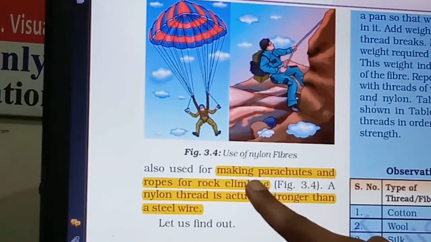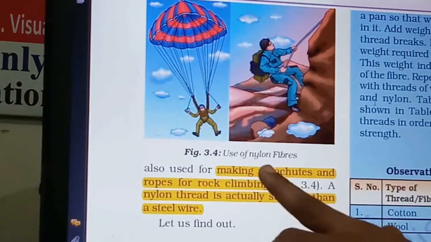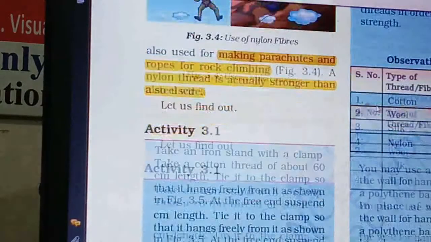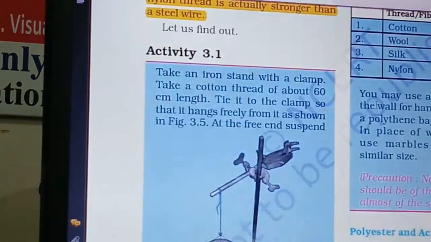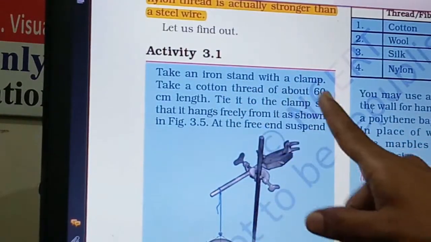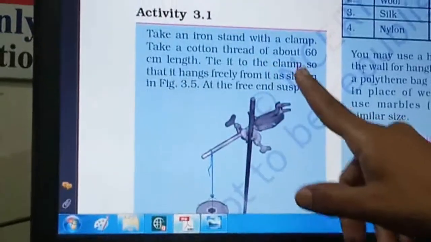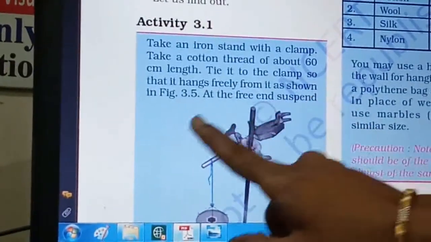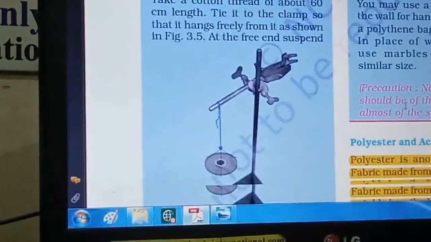This is made from nylon, and why is it used for this? Because it is stronger than steel wire. Below that, an activity is given, right? To find out the strength of nylon wire, take an iron stand with clamps. Take a cotton thread about 60 cm in length, and tie it to the clamp so that it hangs freely from it, as shown in this figure, in this way, right?